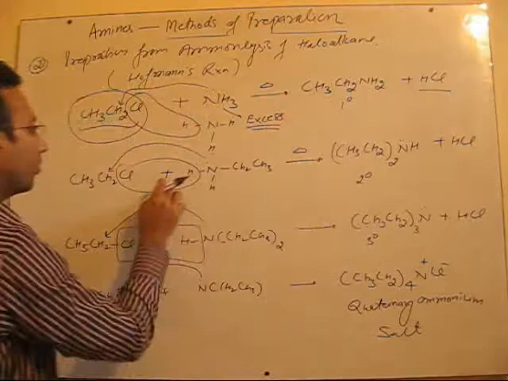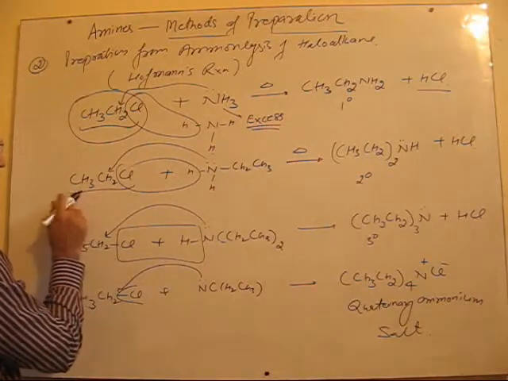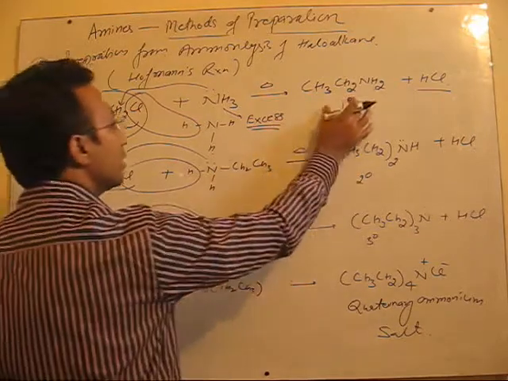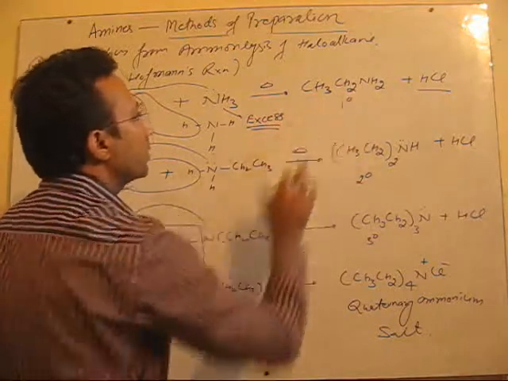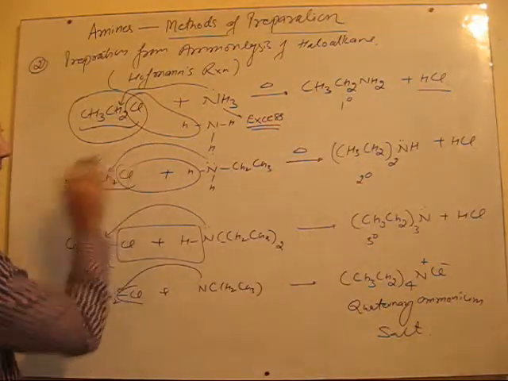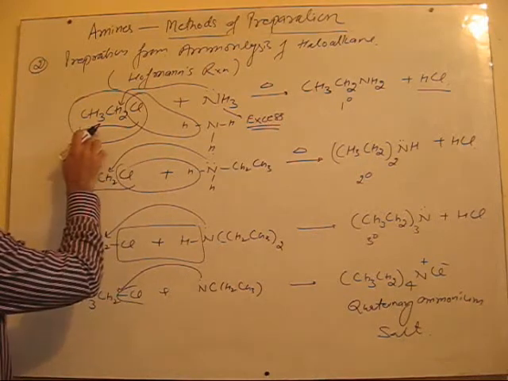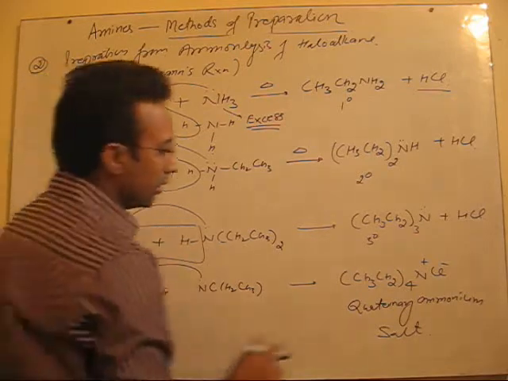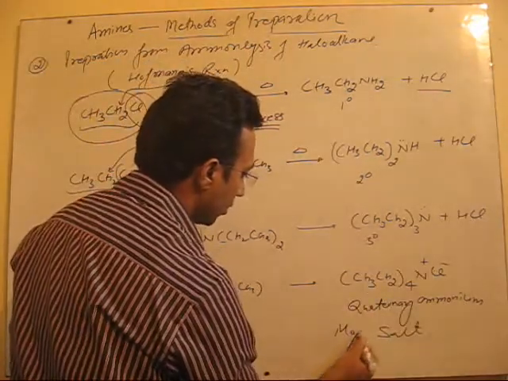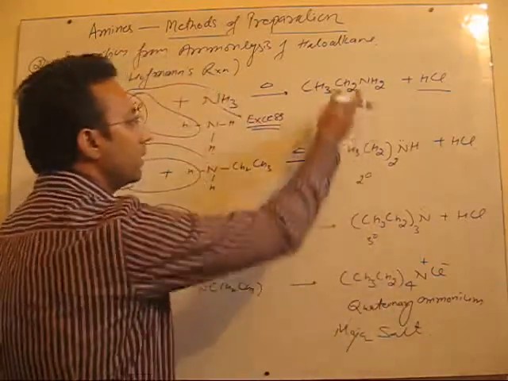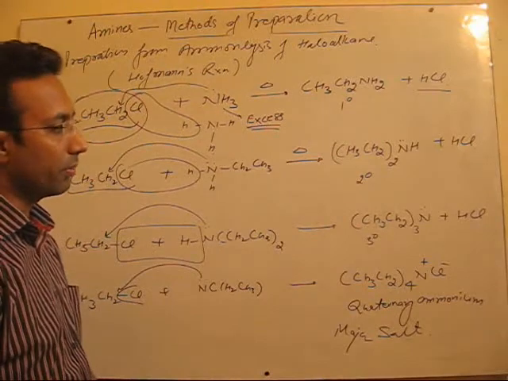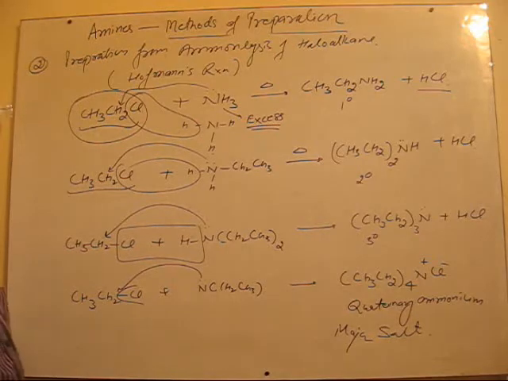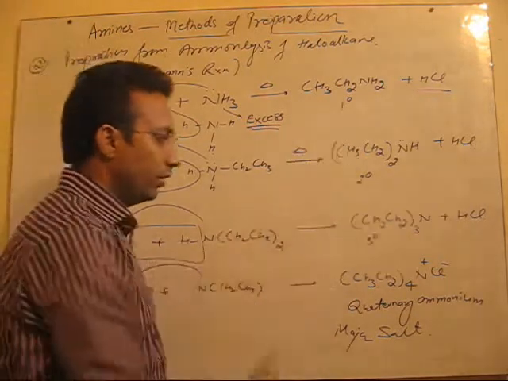The further steps will not take place, so our reaction stops at this stage and we get primary amines only. But if chloroethane is in excess, then all the steps will go on. The major product is quaternary ammonium salt, along with a small amount of primary, secondary and tertiary amines. So this method is not suitable for laboratory preparation but can be used industrially where we require the mixture.